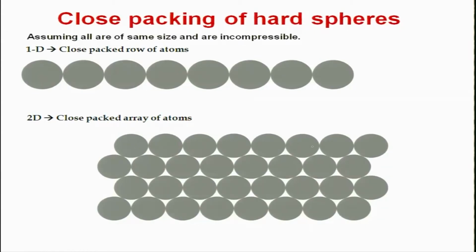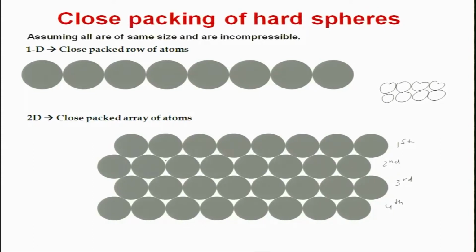So, this is the first row, this is the second row, and this is the first, second, third and fourth row. The second row goes into the position which is the minimum energy position, where it finds the highest number of neighbors with respect to each other. If it goes in this position, it could have gone in this position. So, you have the first row and then you have the second row like this.